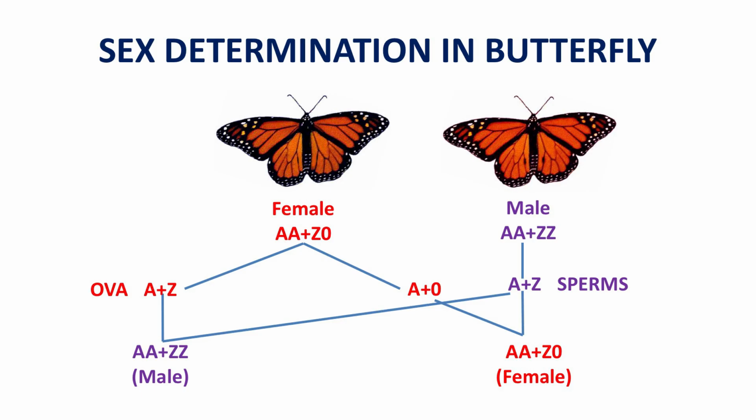So, it produces only one type of sperms, that is A plus Z. If the ovum with genotype A plus Z is fertilized by the sperm, then the offspring will be AA plus ZZ, that is male. And if the egg with genotype A plus 0 or simply A is fertilized by the sperm, then the genotype of the offspring will be AA plus Z0, that is a female.